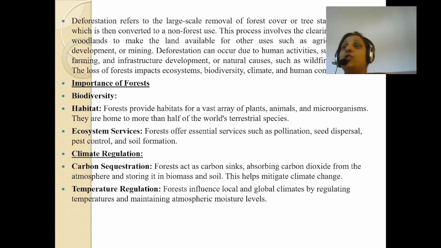Forests influence local and global climates by regulating temperature and maintaining atmospheric moisture levels. What do forests do? Forests influence local and global climates. They influence local climate also, and global climate also. By what? By regulating temperatures and maintaining atmospheric moisture levels. So this is done by the forest.